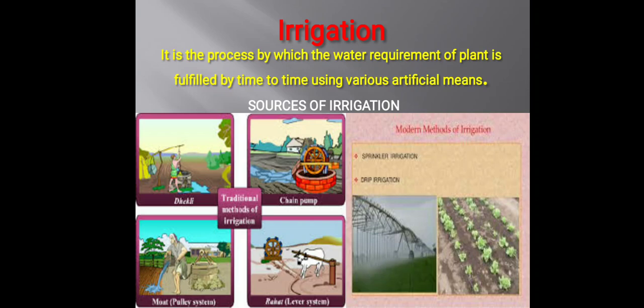Nowadays, as time has changed and there is a scarcity of water, we have enhanced our irrigation techniques, like drip irrigation and sprinkler irrigation. Sprinkler is a kind of fountain in which we spray water from nozzles in the form of a fountain. Whereas in drip irrigation, a pipe is laid down in the whole field, with holes at regular intervals, and drop by drop water is put directly onto the roots of the plant.